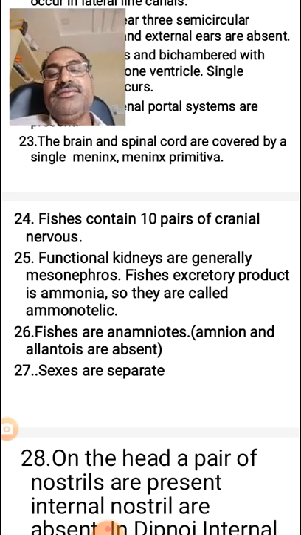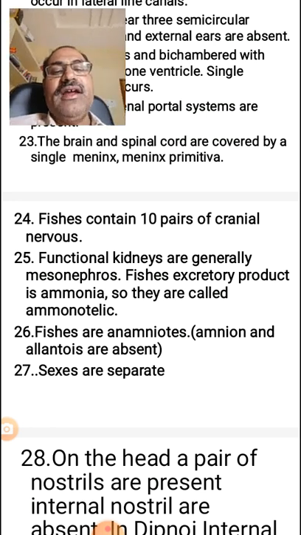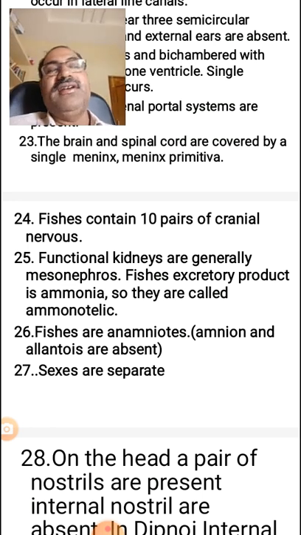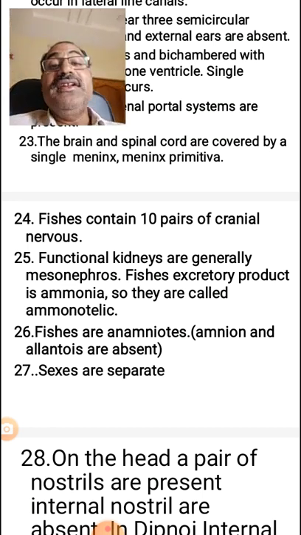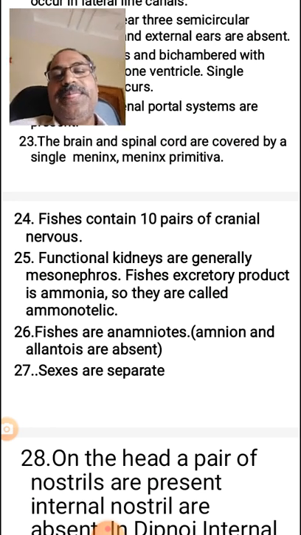And the fishes are anamniotes. Anamniotes means amnion and allantois, the fetal membranes, are absent in the fishes.